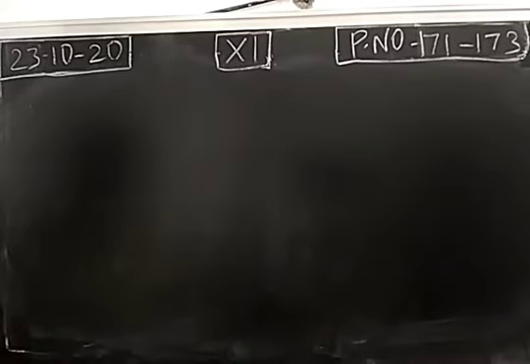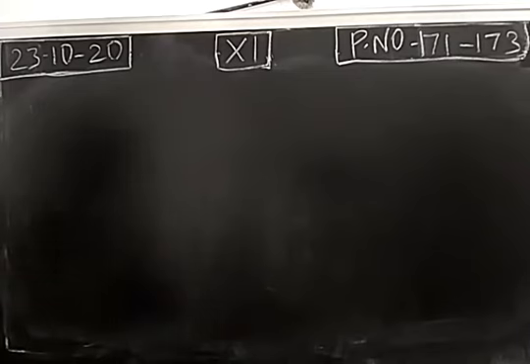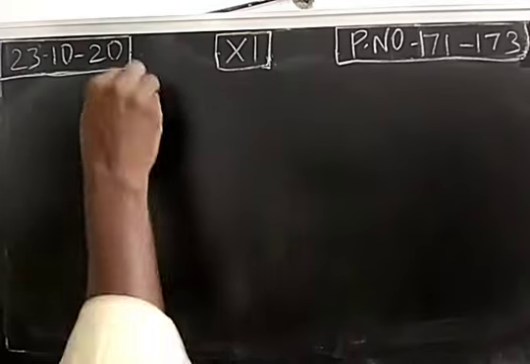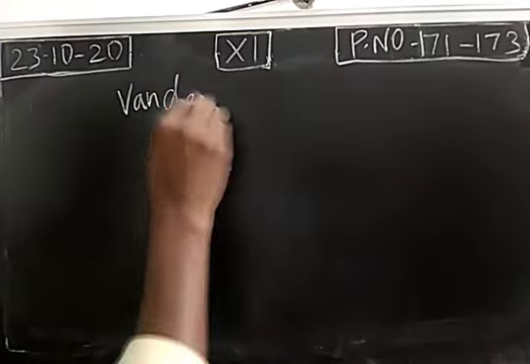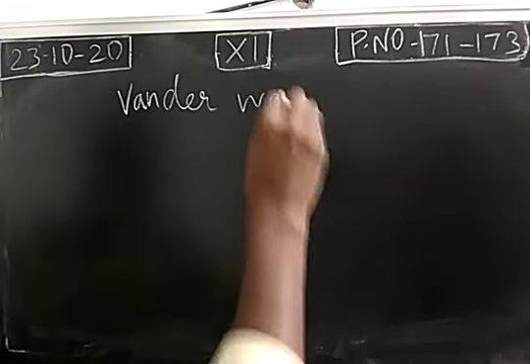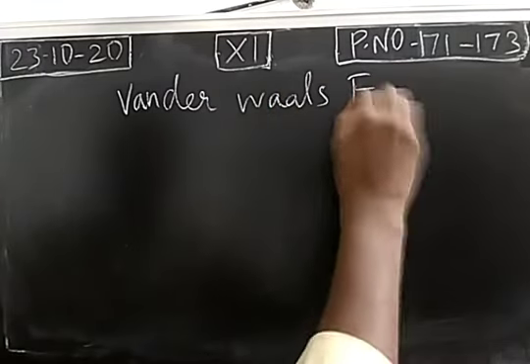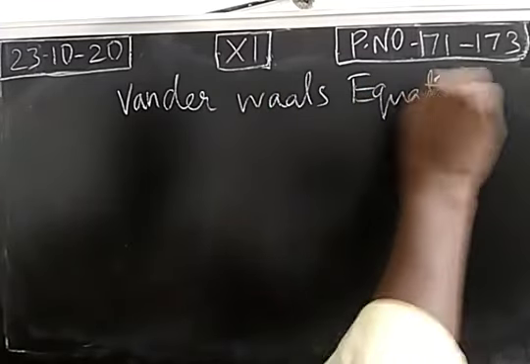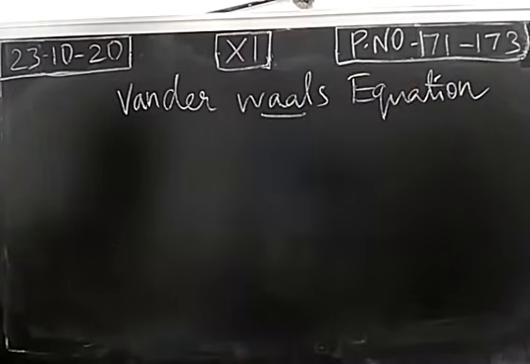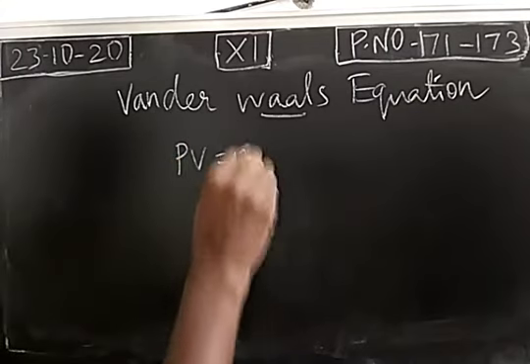Dear students, today we are going to study Van der Waals equation for the state of real gas. So we have already completed ideal gas equation, PV is equal to nRT.